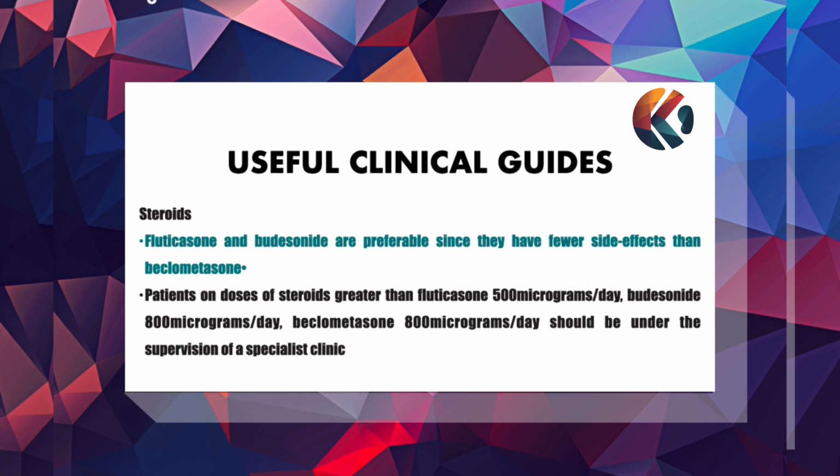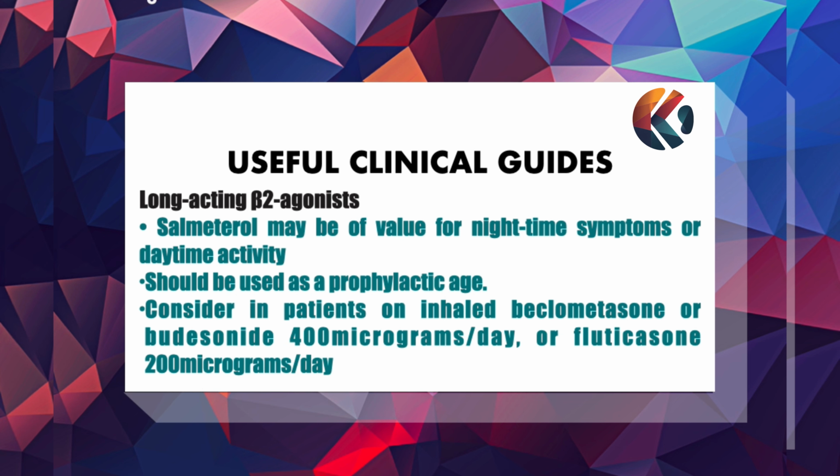Regarding steroids, fluticasone and budesonide are preferable since they have fewer side effects than beclomethasone. Patients on doses of steroids greater than fluticasone 500 micrograms per day, budesonide 800 micrograms per day, and beclomethasone 800 micrograms per day should be under the supervision of a specialist clinic. Long-acting beta-2 agonist: salmeterol may be of value for nighttime symptoms or daytime activities. Should be used as a prophylactic agent. Consider in patients on inhaled beclomethasone or budesonide 400 micrograms per day or fluticasone 200 micrograms per day.